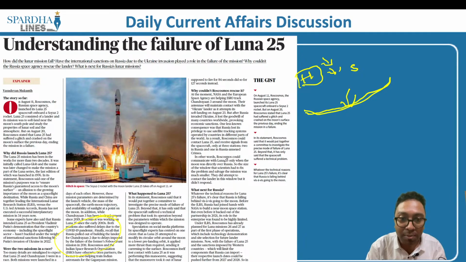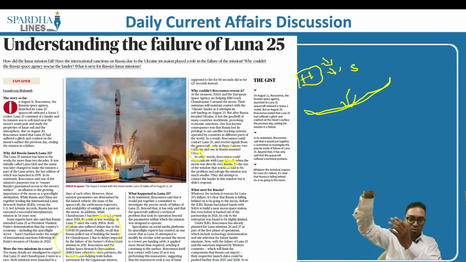Roscosmos could not communicate with Luna 25. They were able to control Luna 25 only when it was directly over Russia. But if it was in any other region, they were not able to control it, which means to say Roscosmos could contact Luna and receive signals from the spacecraft only at 3 stations, 2 in Russia and 1 in Crimea. So they were able to receive the signals from the moon only in those places, but from the rest of the other places they were not able to do so.